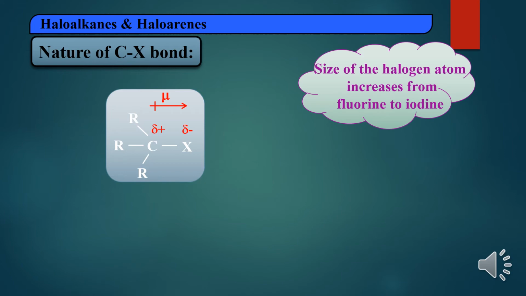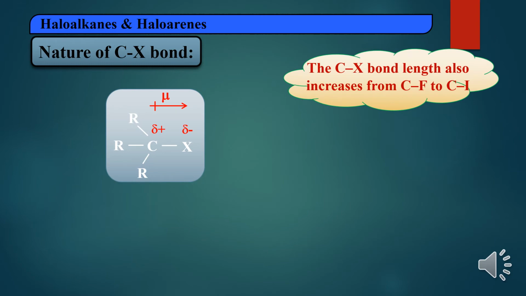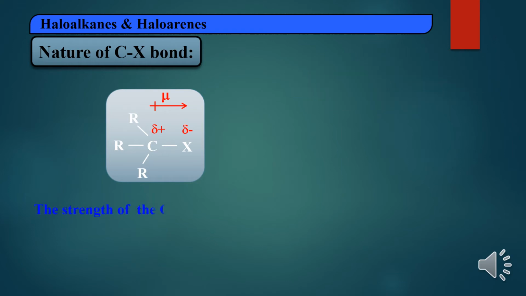Then the size of the halogen atom increases from fluorine to iodine. So down the group, the size of the halogen atoms goes on increasing. If the size of the atom increases, then the carbon-halogen bond length also increases, because the size is increasing down the group. That's why the bond length is also increasing.